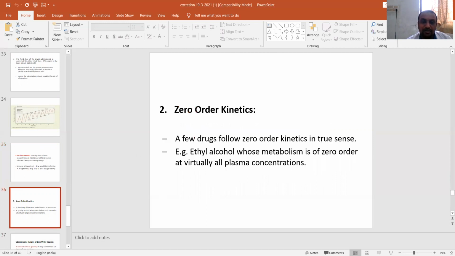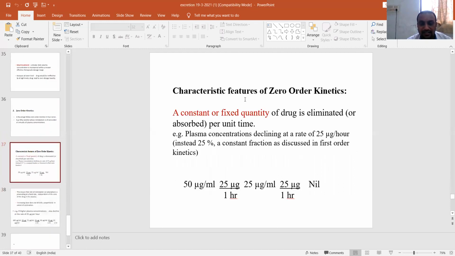Then coming to zero order kinetics, only a few drugs obey zero order kinetics in the true sense. For example, ethyl alcohol obeys zero order kinetics. You see the characteristic features of zero order kinetics. A constant or fixed quantity of a drug is eliminated per unit time.